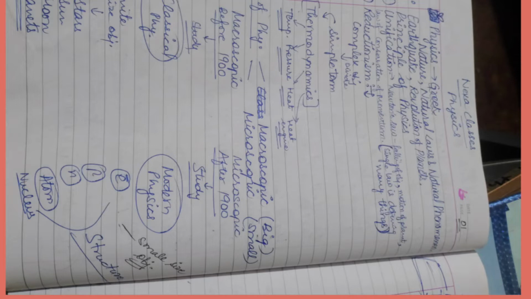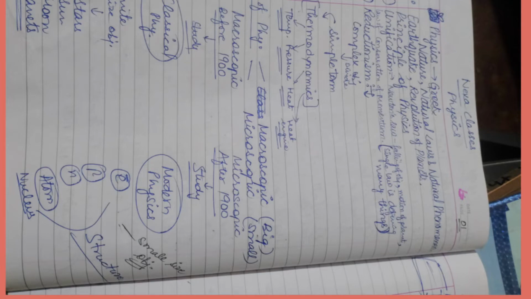There are two types. One is macroscopic and second one is microscopic. Macroscopic means dealing with big things, before 1900. It is the study of classical physics. Second one is microscopic. Microscopic, if we are going to talk about small things, means after 1900. So there are two types: one is classical physics and second one is modern physics.